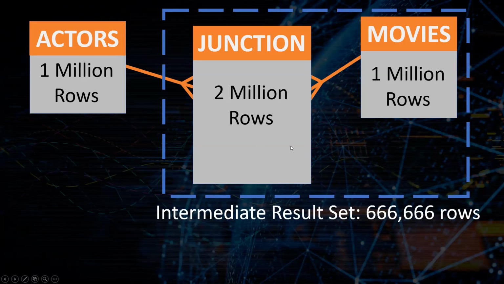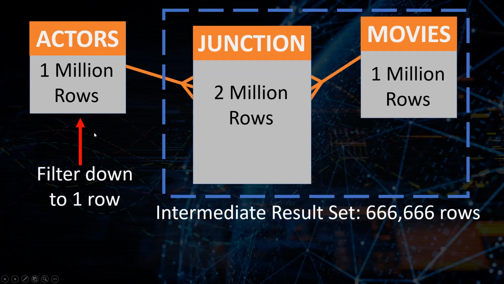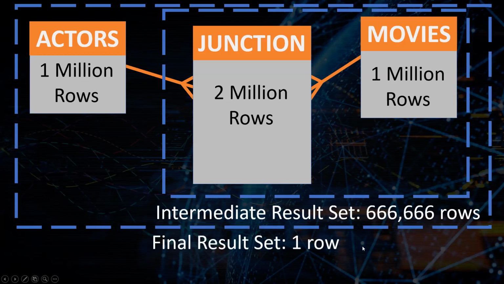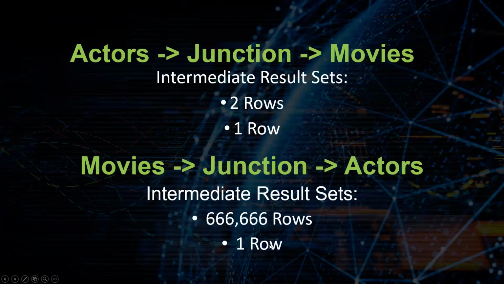If you join movies to that junction table, that would give you an intermediate result set of 667,000 records. Then you take those and join those to the actors table where you'd filter down to just 1 record. So your final result set would be 1 record. The difference is you've had to join 667,000 records. So you're dealing with these larger intermediate result sets.